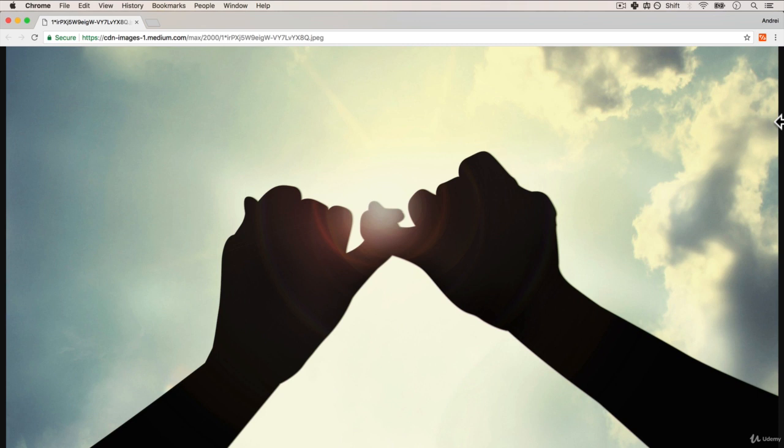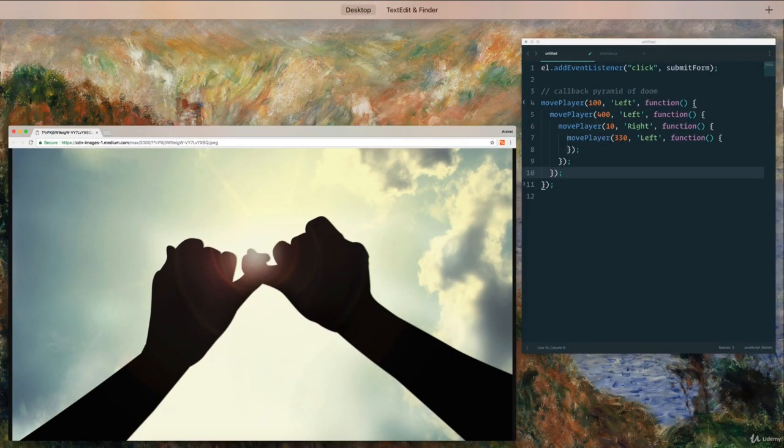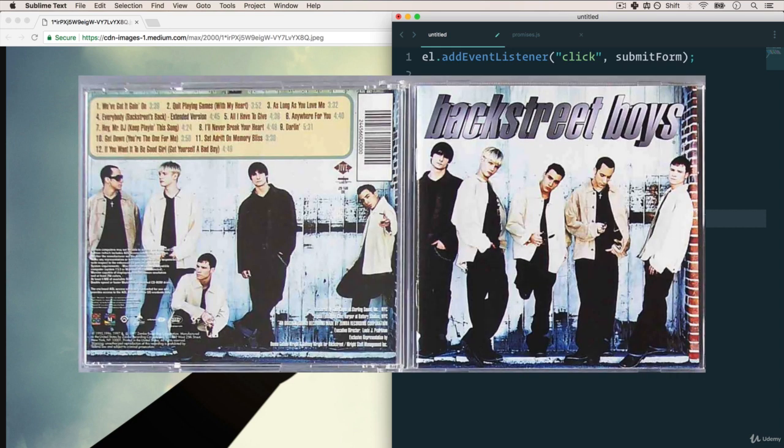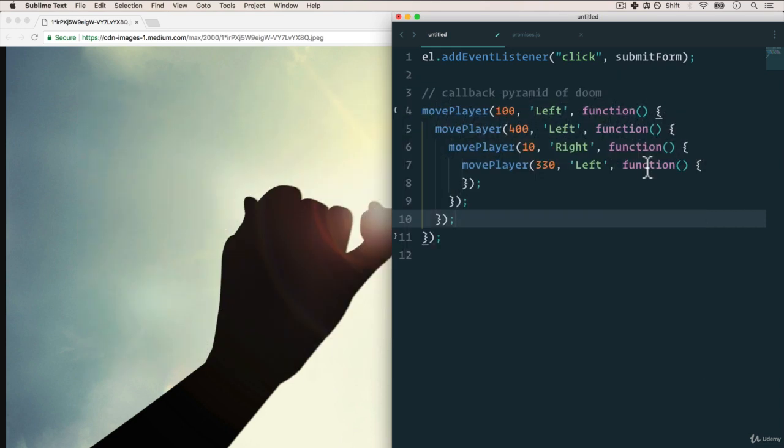Now, in order to fully grasp the concept, we must first talk about what we had before promises, and that is callbacks. Something like this. When something is done, execute this piece of code. Callbacks in JavaScript are exactly that. I text my friend Bob and say, "Hey Bob, what's that really good song by the Backstreet Boys?" When Bob has time, he calls me back and says, "Oh yeah, that song? It's I Want It That Way." And that's exactly what's happening here too.